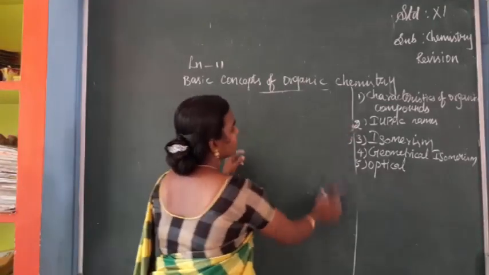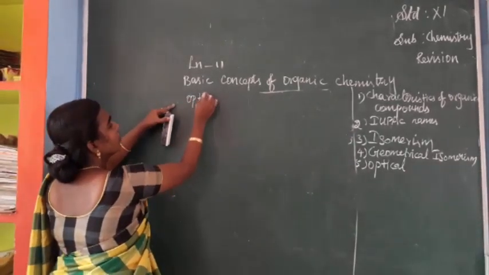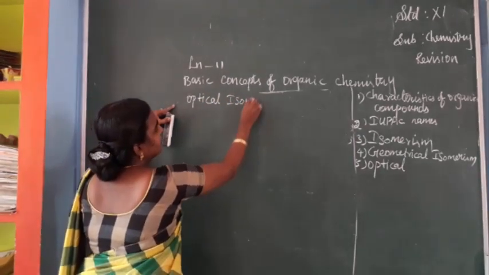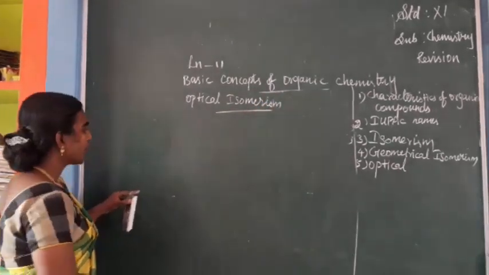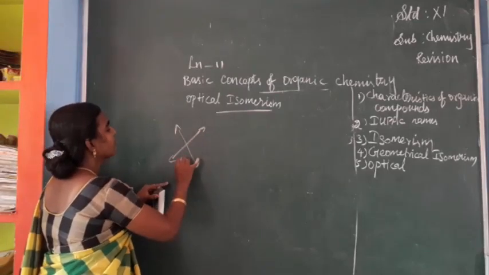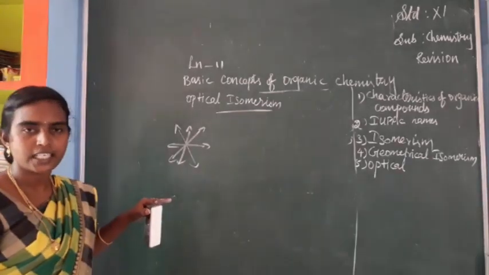Optical isomerism. Okay. So in optical isomerism, first we have to understand what plane polarized light is. We know that ordinary sunlight can propagate in all directions, isn't it?